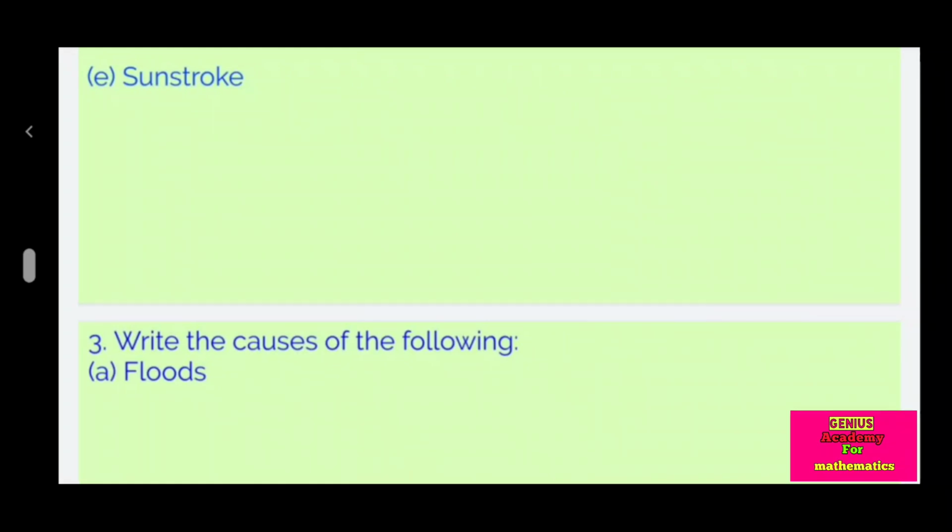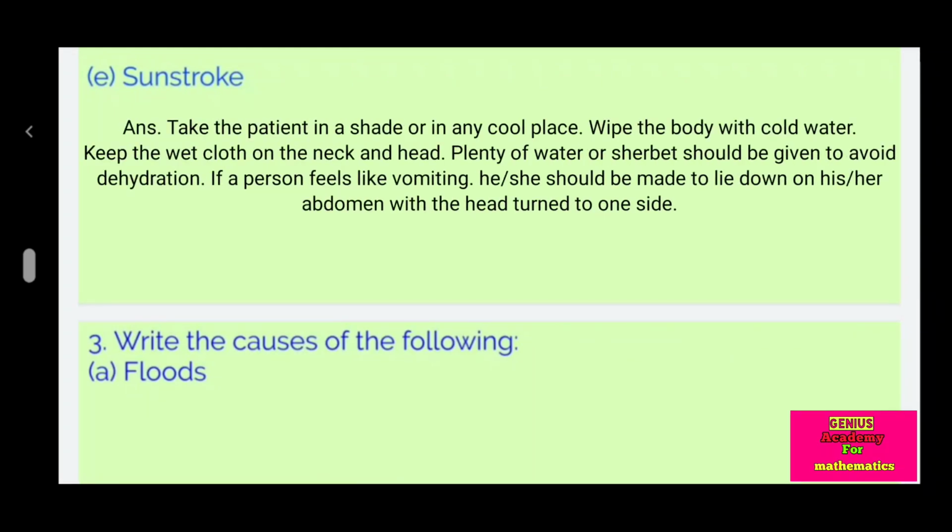Sunstroke. Take the patient to a shade or any cool place. Wipe the body with cold water. Keep a wet cloth on the neck and head. Plenty of water or sharbat should be given to avoid dehydration. If a person feels like vomiting, she should be made to lie down on her abdomen with the head turned to one side.